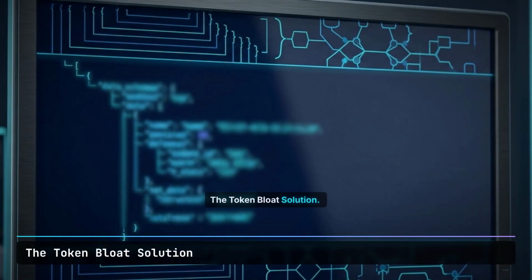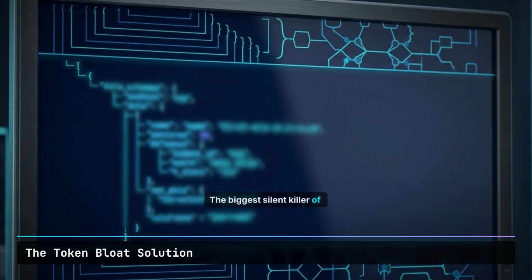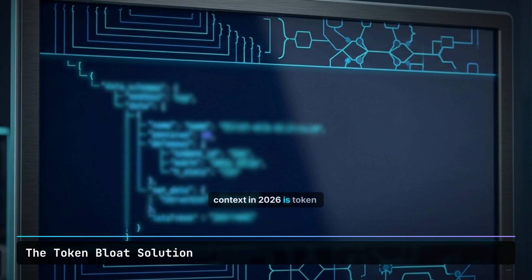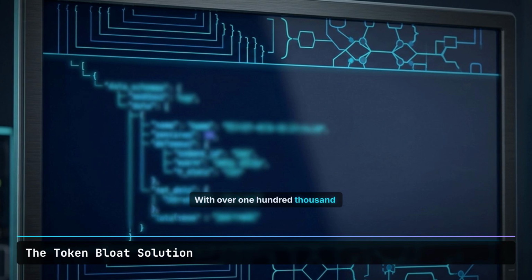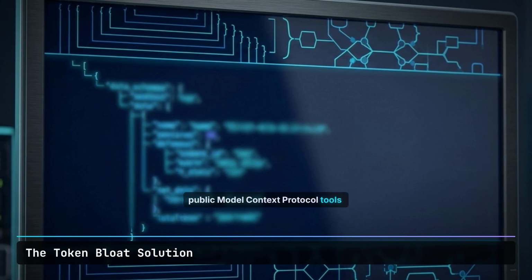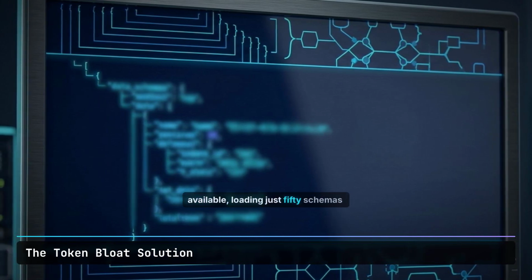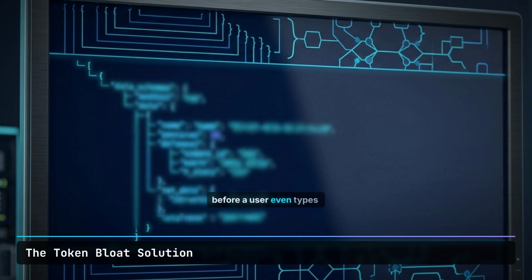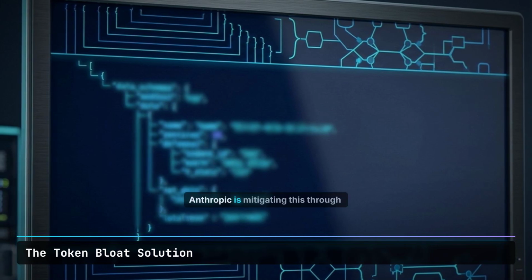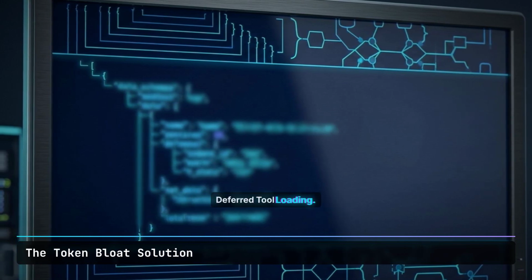The token bloat solution. The biggest silent killer of context in 2026 is token bloat from tool definitions. With over 100,000 public model context protocol tools available, loading just 50 schemas can consume 60,000 tokens before a user even types a word. Anthropic is mitigating this through deferred tool loading.